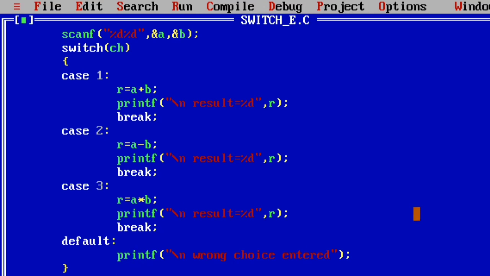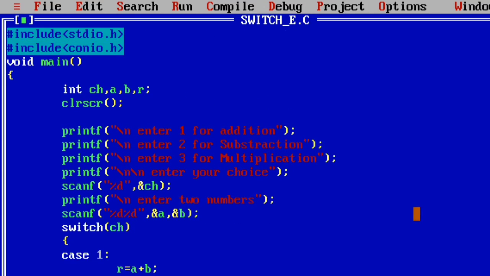How does it work? I will explain, so observe carefully. Here I am printing some comment lines: enter 1 for addition, 2 for subtraction, 3 for multiplication. These are all printed on my output screen. Then simply enter your choice, and the choice is taken in the ch variable. For example, the choice is 3, so the ch value is now 3. It asks to enter two numbers, so I enter the values 2 comma 3. The 2 is stored in A and 3 is stored in B.